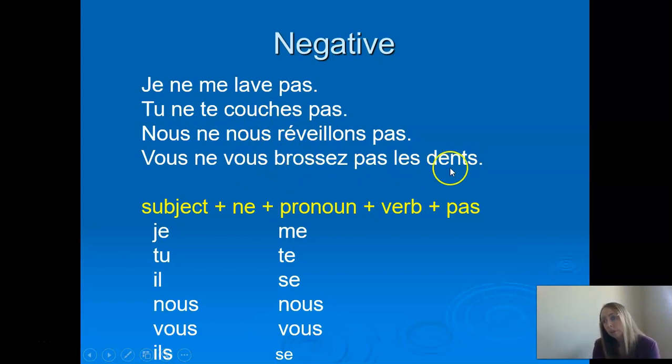If there's extra something like on brushing your teeth, that the teeth part is not part of the verb, it's always at the end, after the pas. So you have vous ne vous brossez pas. You've got the ne pas around the verb. That other information, the teeth, is after. And that's all for today.